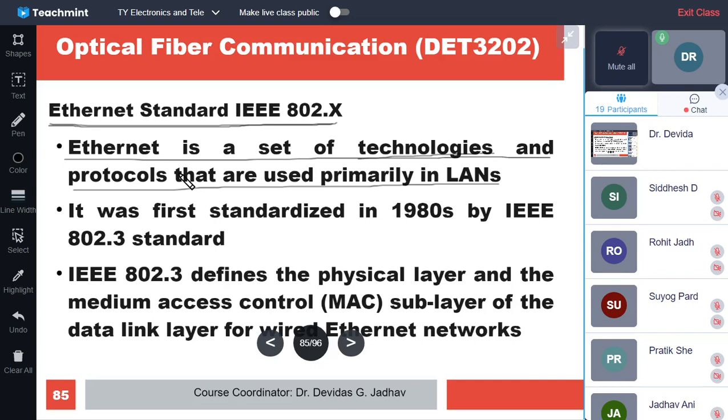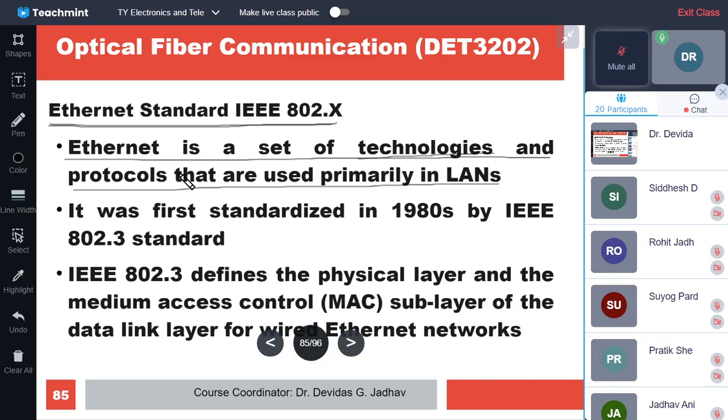Suppose we have set up a LAN, and one device has to connect to another device. How to connect? Coaxial cable, thin cable, optical fiber cable, wireless, Wi-Fi, Zigbee. That is the technology.